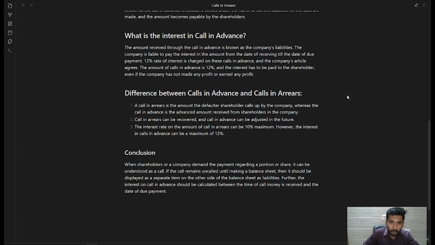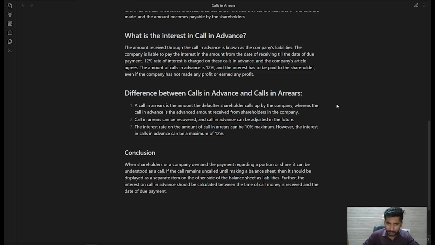The interest has to be paid to the shareholder even if the company has not made any profit. If a shareholder is paying you in advance, then it is your liability to pay him the interest for the particular period from the payment which he has made to the call due date. And that is 12% per annum.